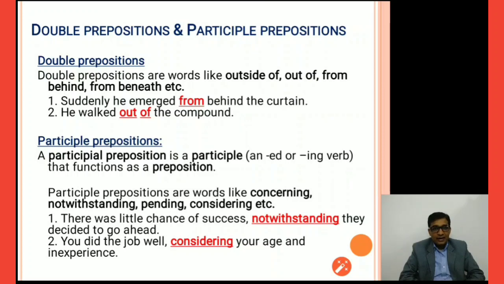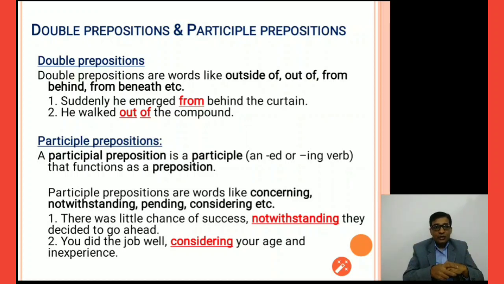Notwithstanding, they decided to go ahead, which means there was a little possibility to get success, even though they decided to go ahead with that. So notwithstanding means even after knowing that there is less scope, and the possibility of success is very less, still they prepared to go ahead. So that is indicated with this word notwithstanding.